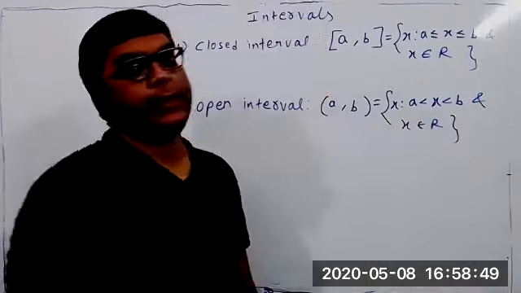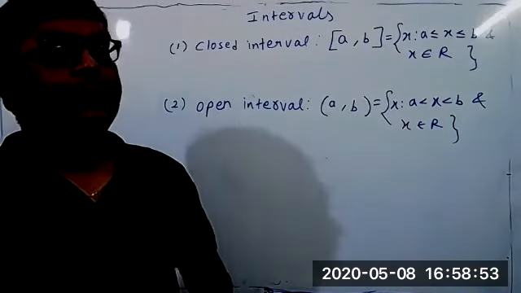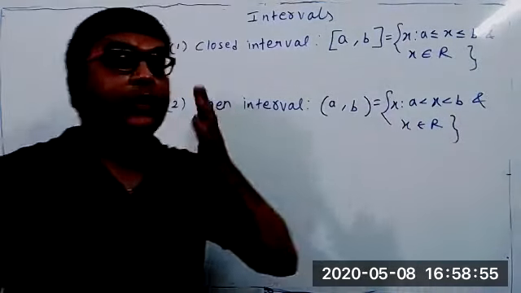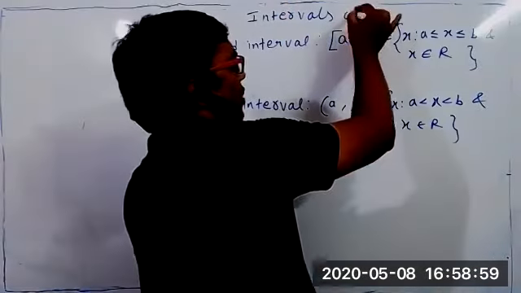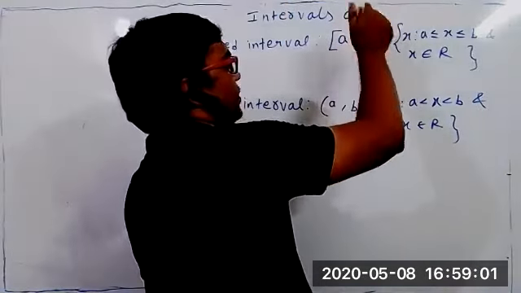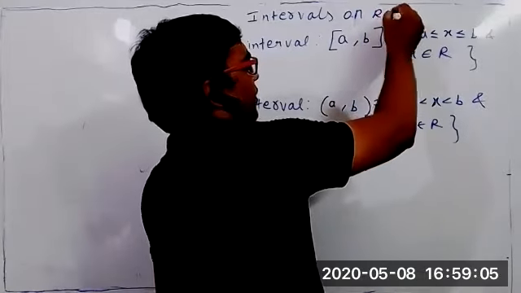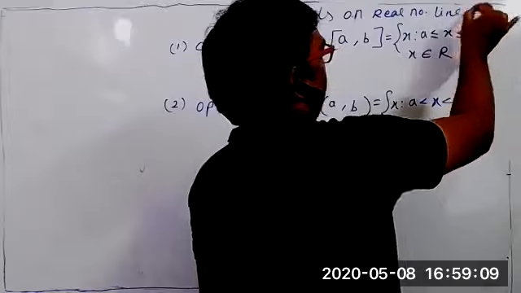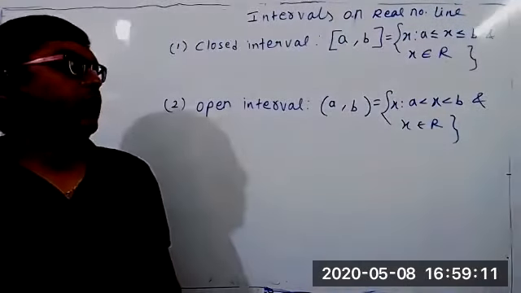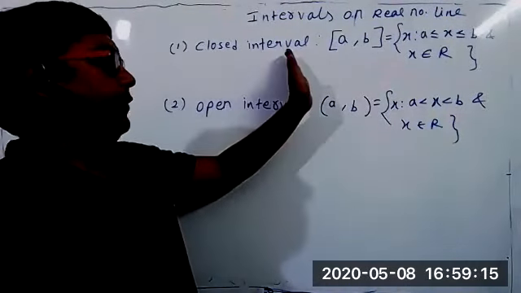There are two more intervals. First, let me explain this interval. Students, stop writing and listen to me. This is important actually. You can write: intervals on the real number line. Students, the first one is the closed interval.